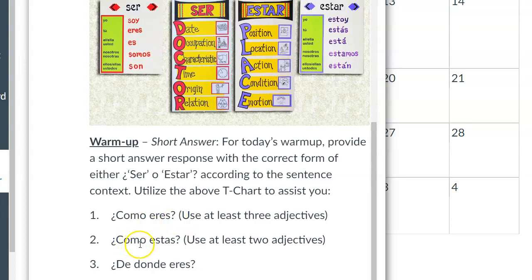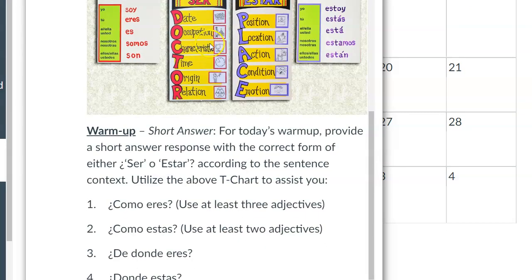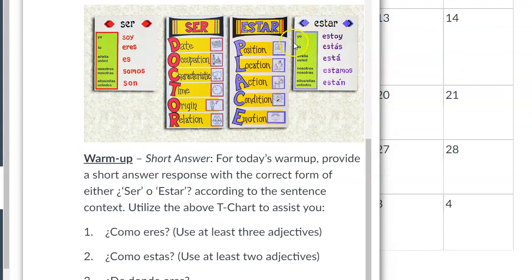Question number two, ¿Cómo estás? How are you as a person? Not how are you as a person in terms of your characteristics, but rather your emotions. How are you doing? ¿Cómo estás? So use two adjectives to describe feelings and emotions. For example, yo estoy, that would be the yo form of estar. Yo estoy bien y feliz, doing okay and happy.